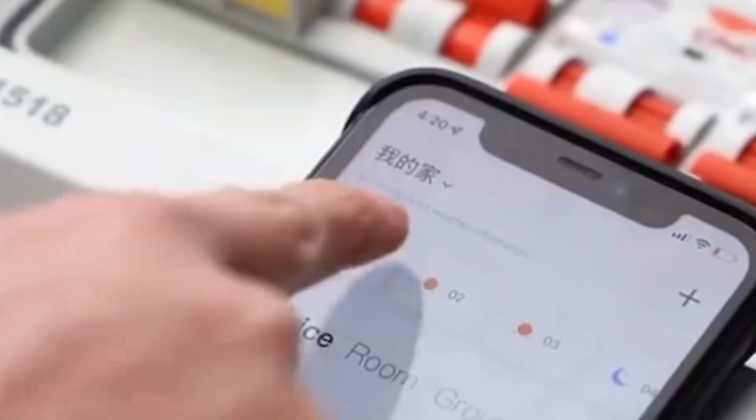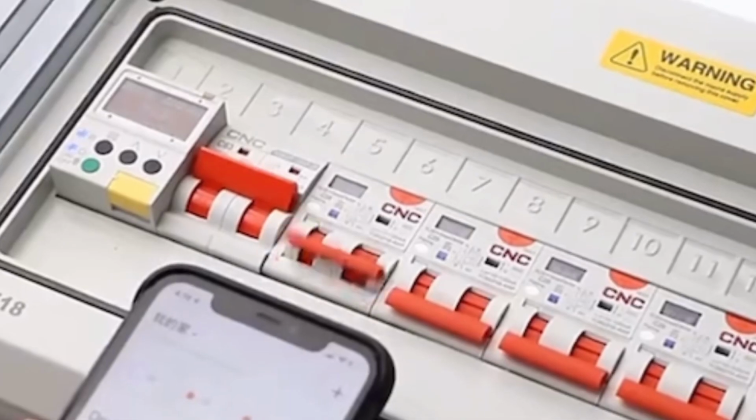We have designed a GSM based smart circuit breaker with auto reclosing mechanism. Today I will discuss it briefly. So first of all, what is a GSM? GSM means Global System for Mobile Communication. We have used it for remote monitoring and controlling capabilities, so we have used it for these purposes.